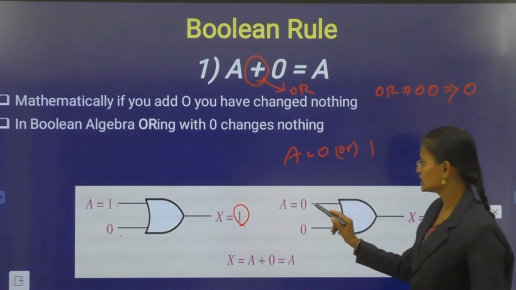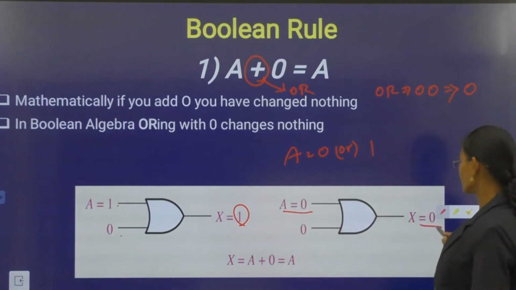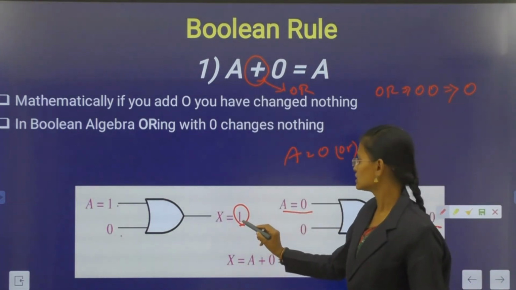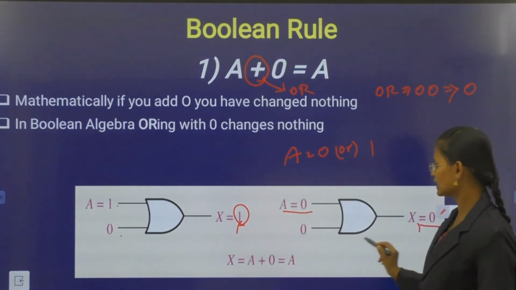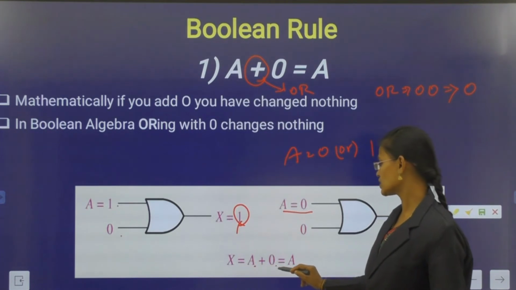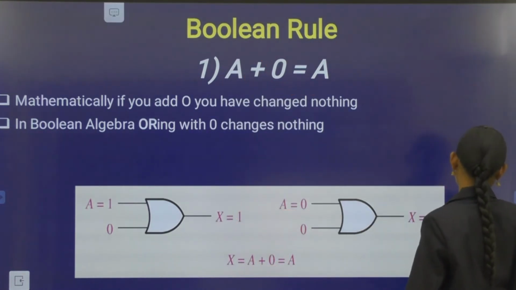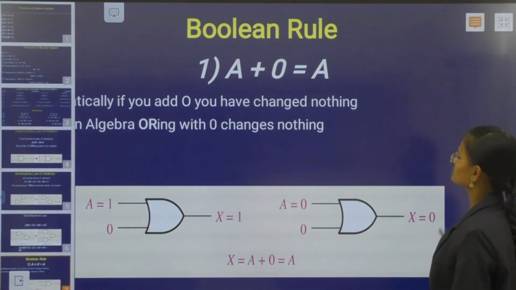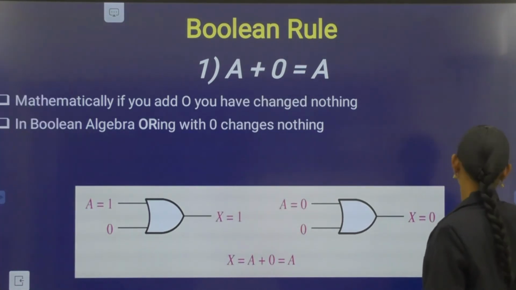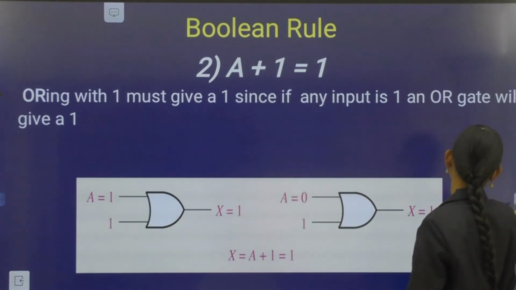And next, A is considered 0. 0 plus 0 is 0. Here the output is observed as either 0 or 1. X is the output. X equal to A plus 0 equal to A. This is the first theorem. And next see the second theorem, that is A plus 1.